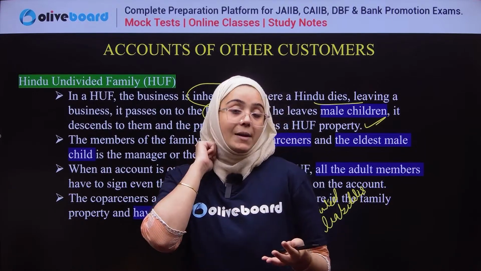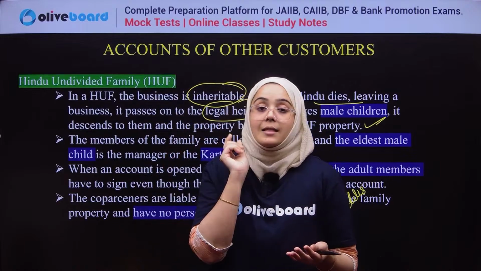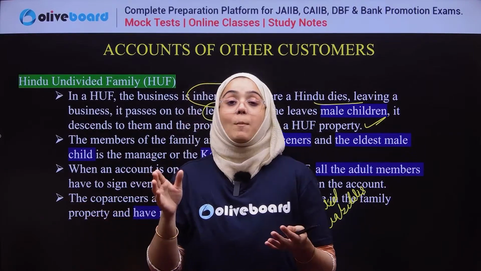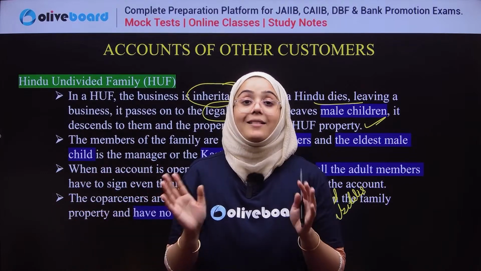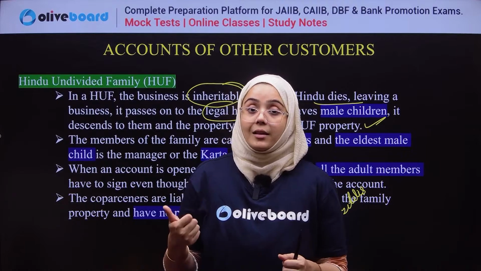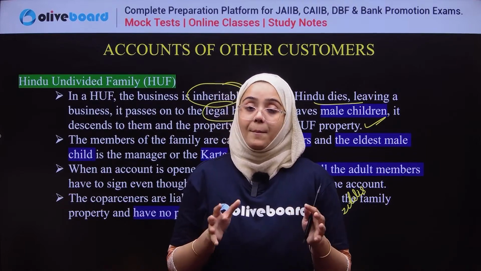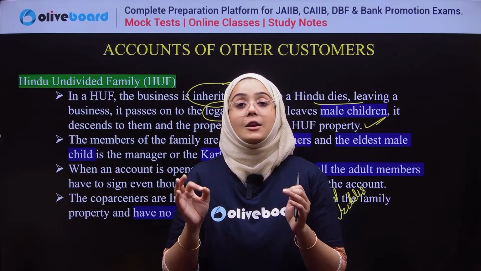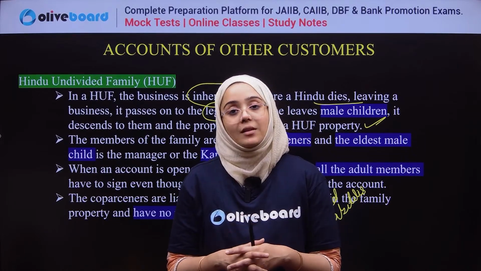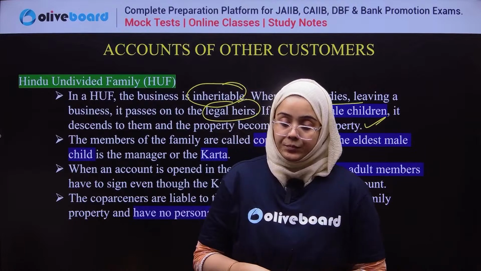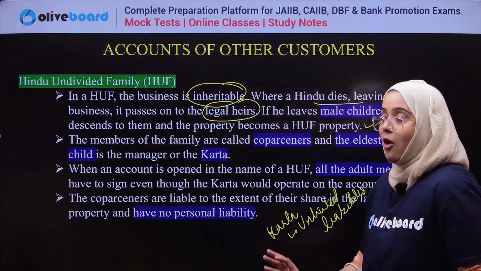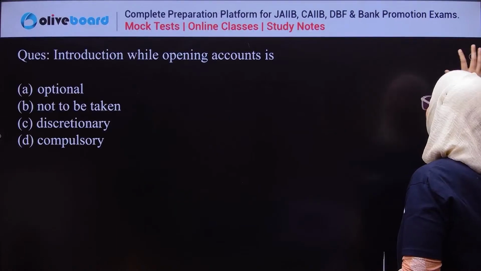In a Hindu undivided family, I have told you, when a Hindu dies and he has a business, he leaves his business behind and it passes to the legal heirs, then this business is termed a Hindu undivided family. Now there is a Karta and co-partners. The Karta is the manager, the eldest male child, whereas other family members are considered co-partners. Clear? Yes? Okay. So this is the overview of all the things. Now, let us discuss some questions.